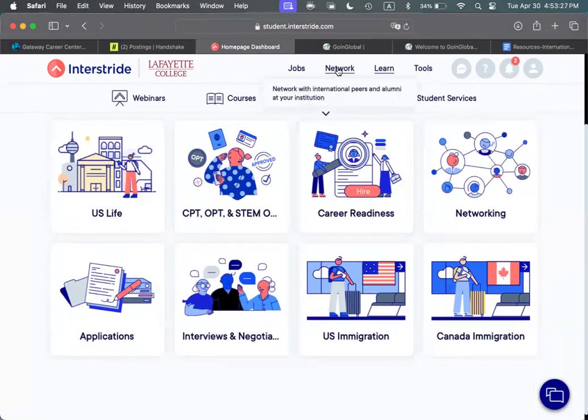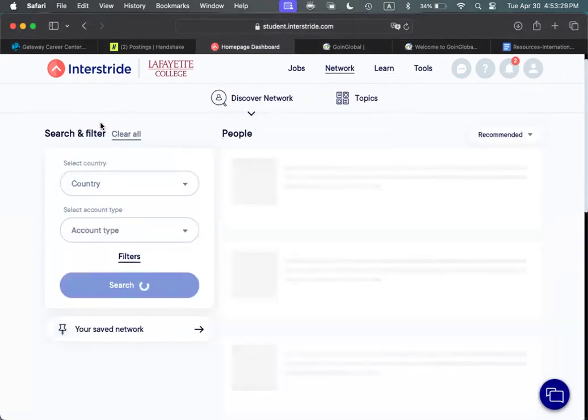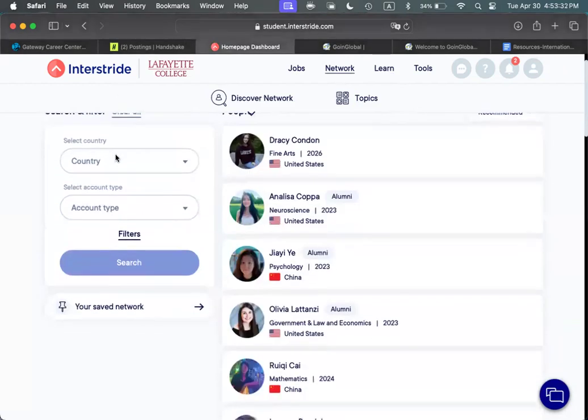But next, we'll talk about the network. If you click on the network tab, you can search by country to build a network to follow fellow students and alumni that can help you understand and explore your career journey as an international student. You can click on the profile to learn more about the person and send a message to communicate with them.